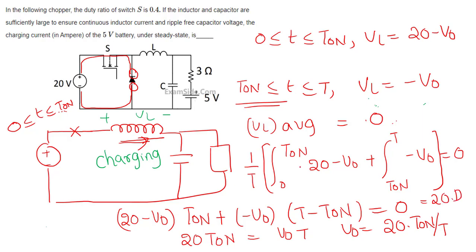So if you forget, that's what we got. Since I already told you the inductor is at the load side, it is a buck converter. So what is the relation? V0 is equal to duty cycle times Vs. Here also we are getting V0 is equal to 20 times D, duty cycle 0.4, Vs 20.